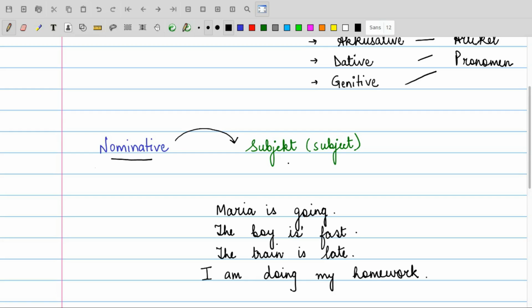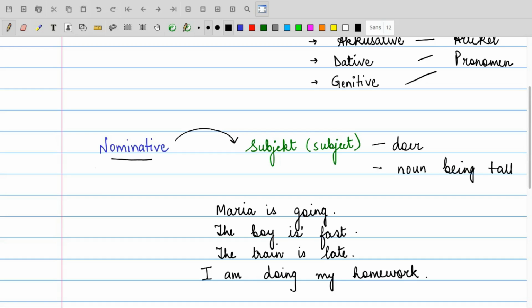So what is the subject in the sentence? First of all, was ist ein Subjekt, right? Subject can be a doer of the action, the person who is doing the action, or it can be the noun that is being talked about, right?